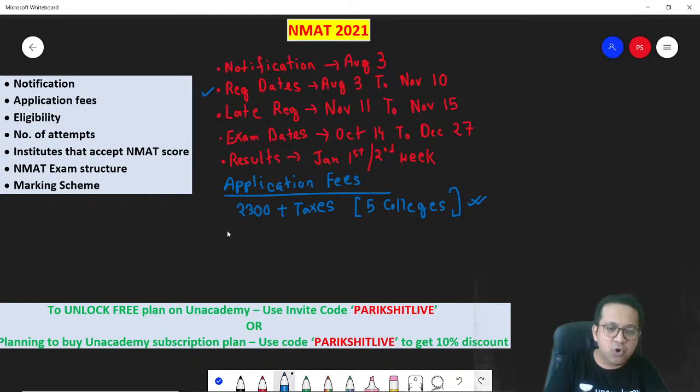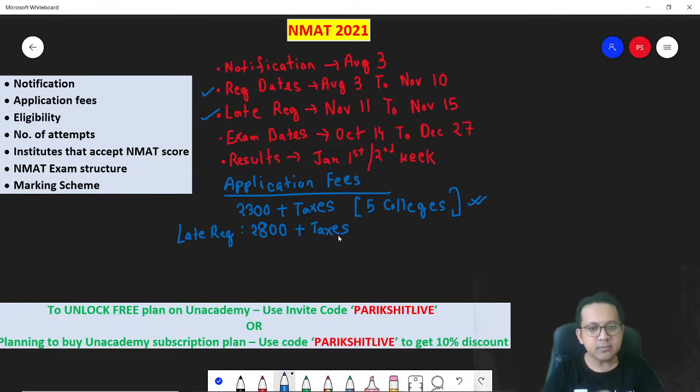In case you want to opt for the late registration, which is from November 11 to November 15, if you register during that time, your fees will increase correspondingly. It will be 2,300 plus taxes.